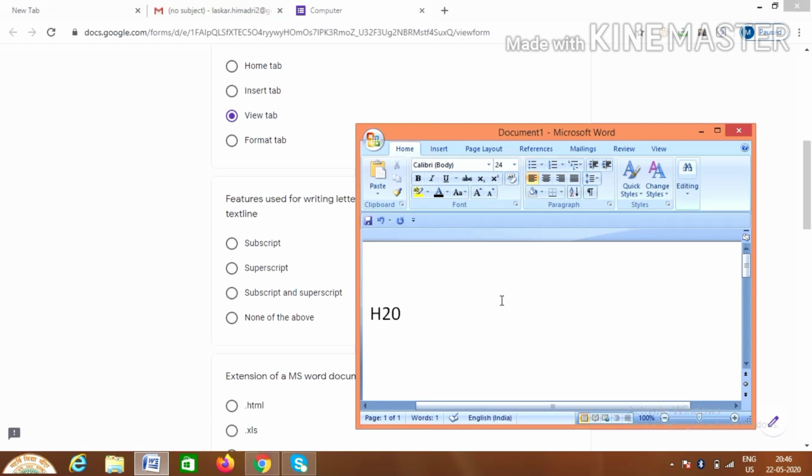So how to do that? For that we have to select the one which we want to make come a little bit down, and here in the home tab there are 2 options. When you take the cursor here, you will get subscript, and on this side, superscript. Whenever we need to make a text appear a little below the normal text line, we click here on subscript. See, it is coming. And if we want it to appear above the normal text line, we use superscript. So that also we will do.